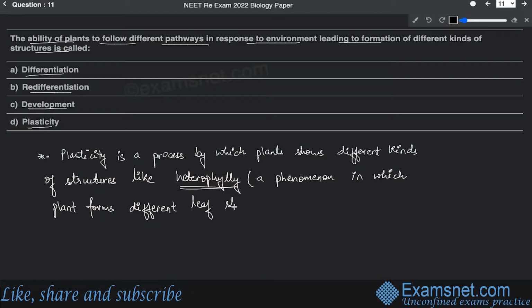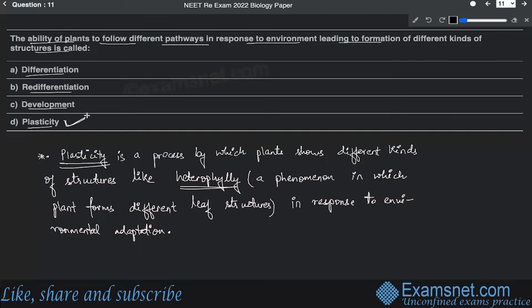Leaf structures, right? So they are going to show different kinds of structures like heterophily in response to the different environments, or in response to environmental adaptation. So that's why the correct answer is plasticity.